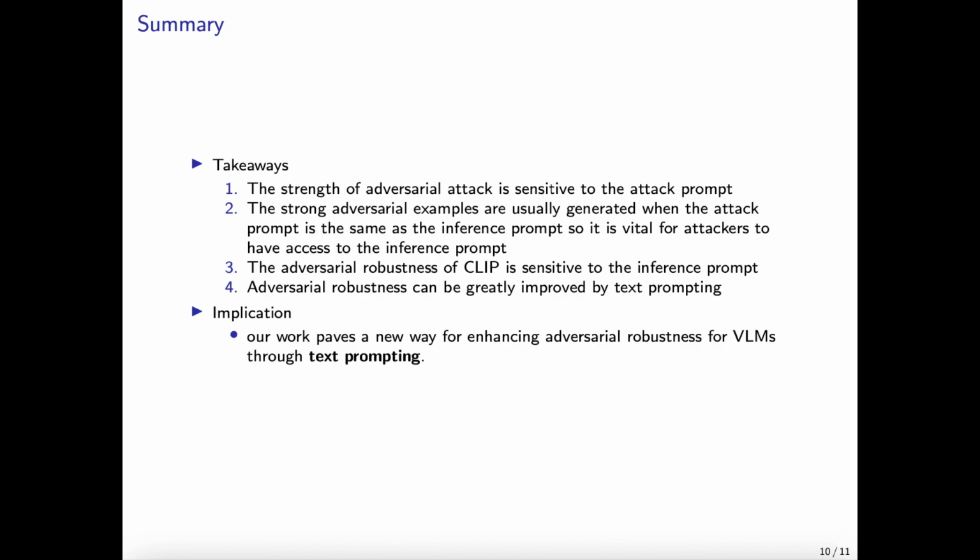Thirdly, we've identified the significant impact of inference prompts on the adversarial robustness of CLIP. Lastly, our study underscores the potential of text prompting to substantially enhance adversarial robustness. Overall, our work paves a new way for enhancing adversarial robustness for vision language models through text prompting.